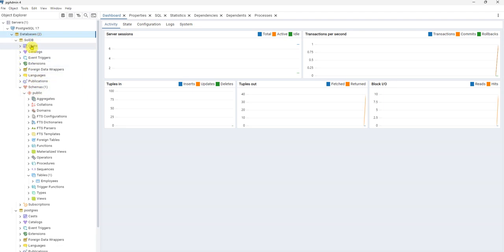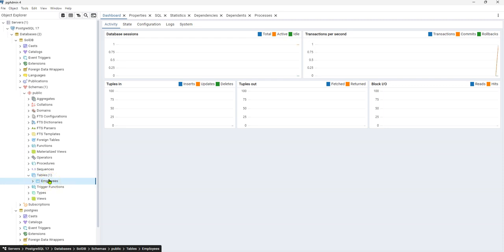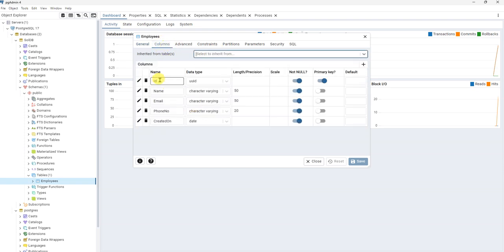In it, you will see schemas, and under schemas you will see tables, where you create a new table. I already have created it. If I click on employee and go to its properties, you will see its name is employee, and in columns I have an ID of type uniqueidentifier, which is Guid in C#, and name, email, phone number, and created on. So these are the fields.